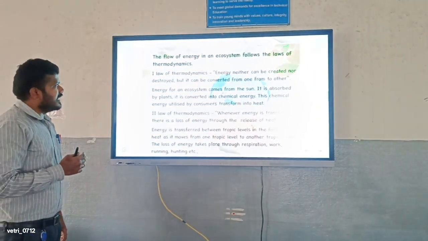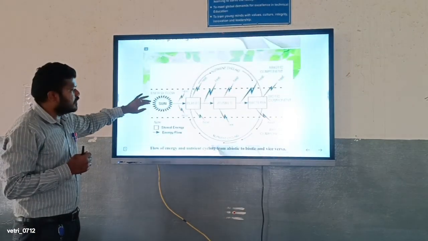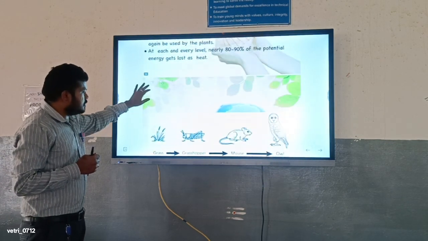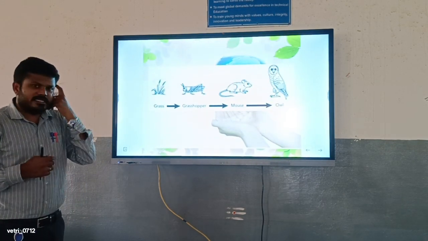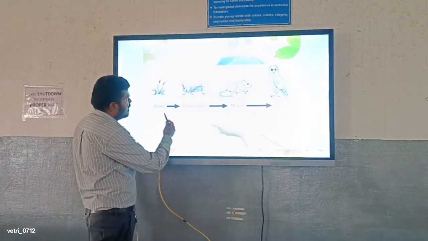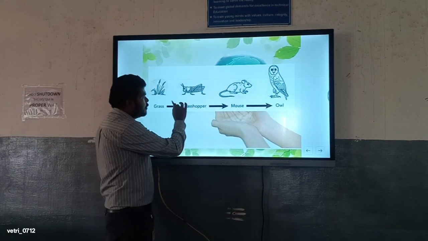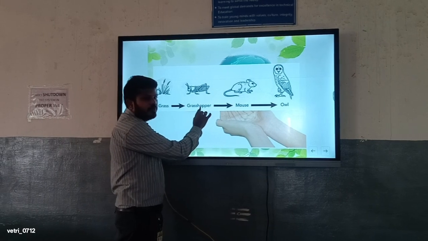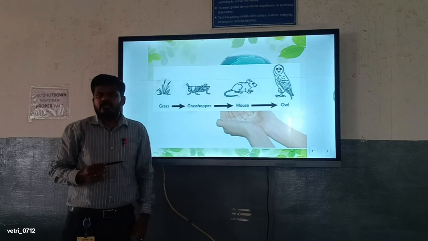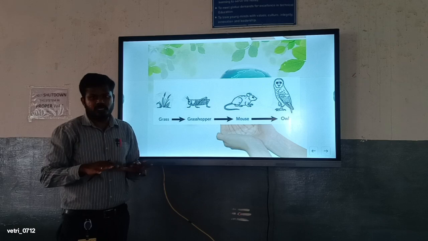The flow of energy in an ecosystem follows the law of thermodynamics. That is the most critical point that we are going to discuss here. We can directly move to food chains. These are some examples of food chains. For example, grass is eaten by the producer, then the primary consumer, secondary consumer and tertiary consumers. These are some examples of food chains, showing how the ecosystem moves equally.